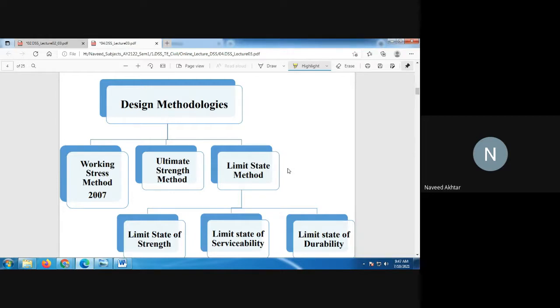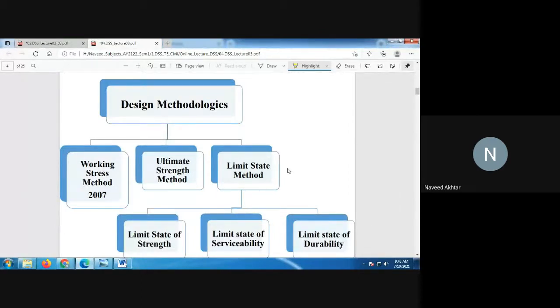So what happened when we went for the working stress method? The cross-section areas of the members were too large and uneconomical. Then the designers thought over this method, and they found that the strength of the material goes up to its ultimate load.